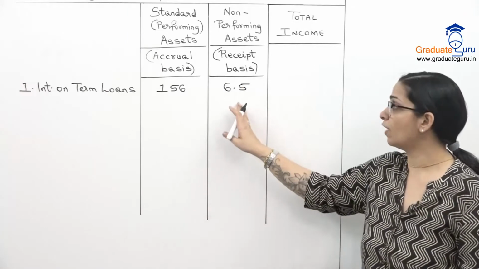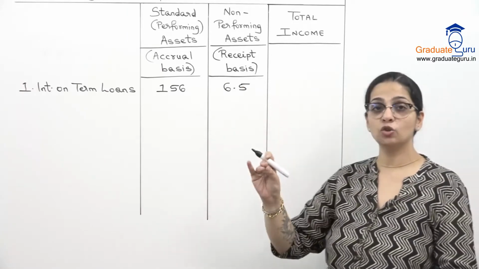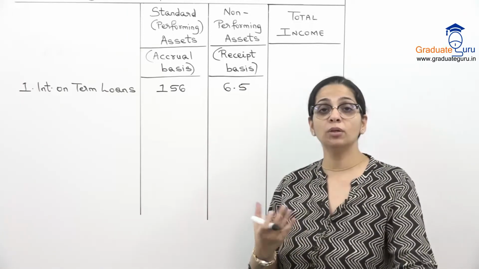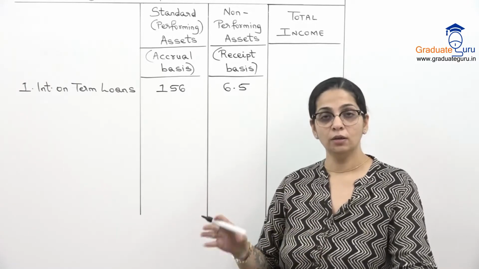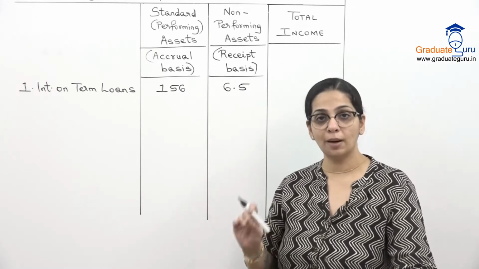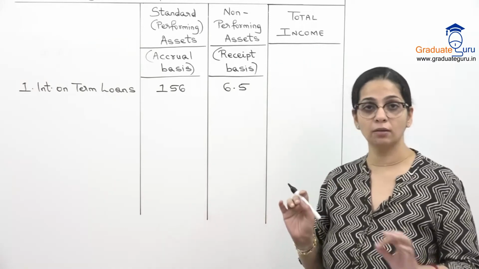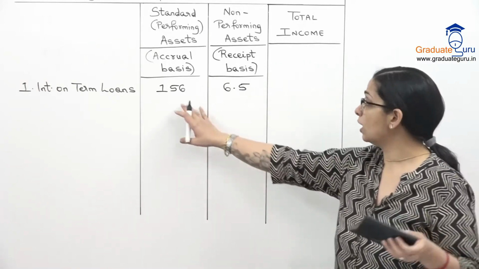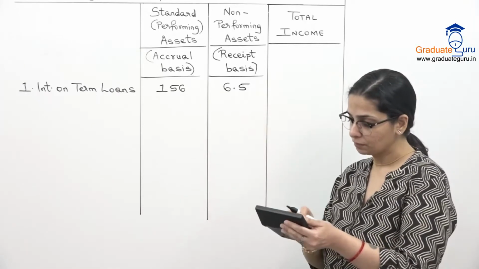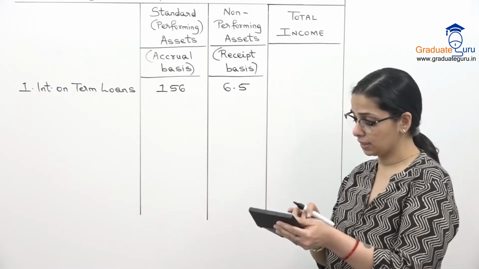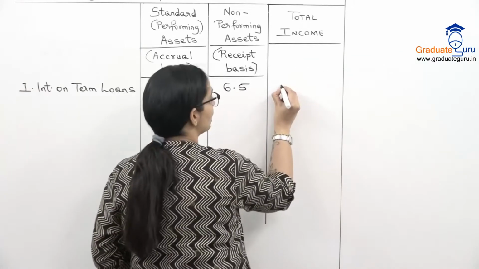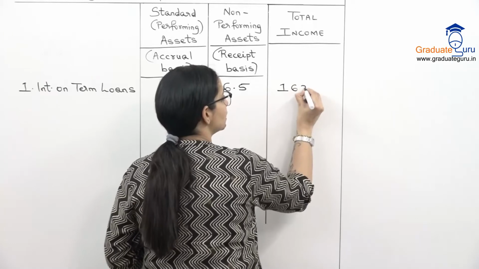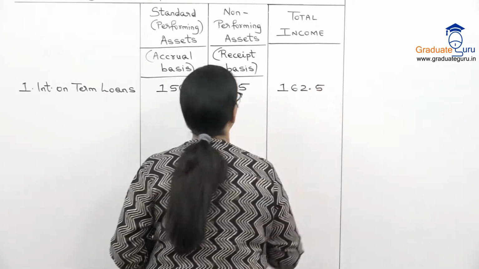So that is 6.5 crores that we have actually received. उसका accrued amount दिया है हमें 97.5, but I am going to ignore that. We will only account for the amount which is actually received by the bank during the year. So let's take the total of these two. 156 plus 6.5, we have 162.5 as our total interest on term loans.